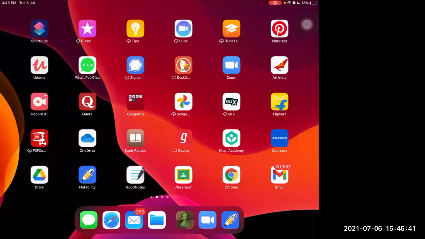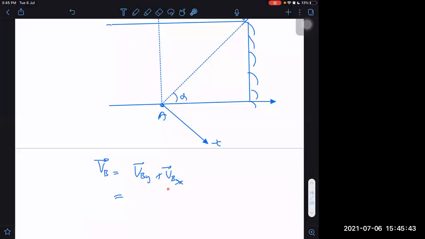We can make the x component 0, so the boat moves only along this axis. If there is no x component, then I can ensure the speed will become minimum.